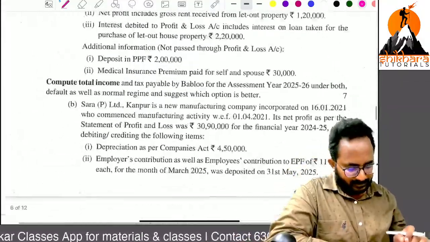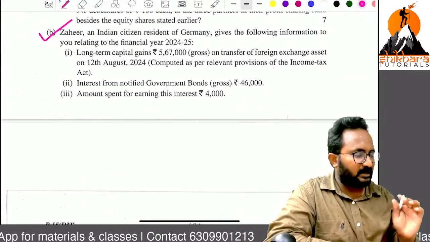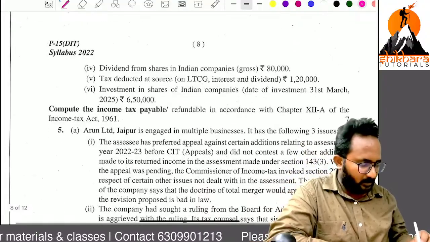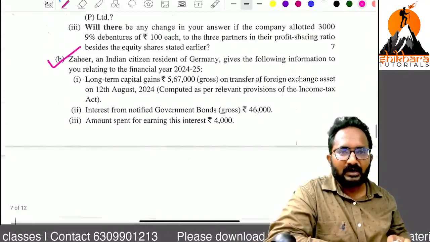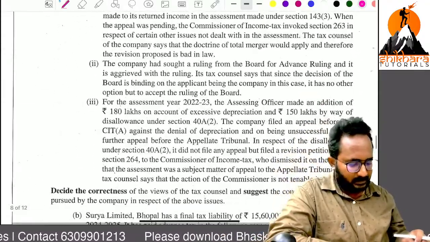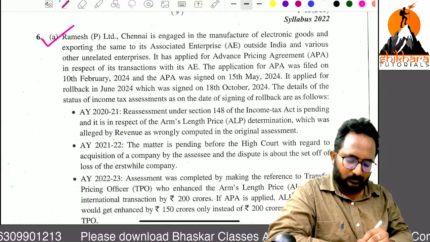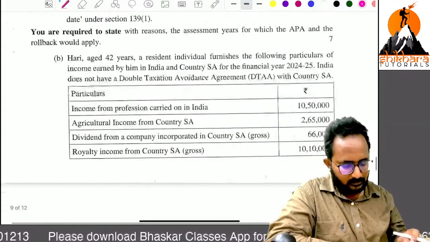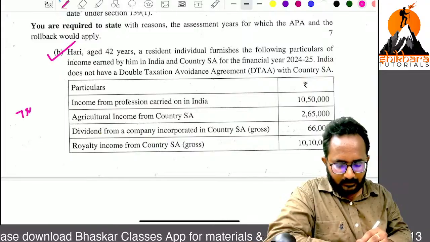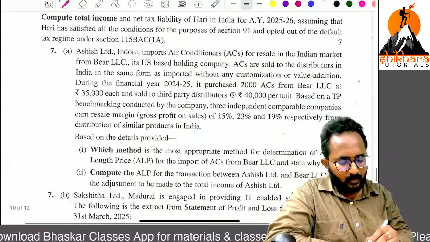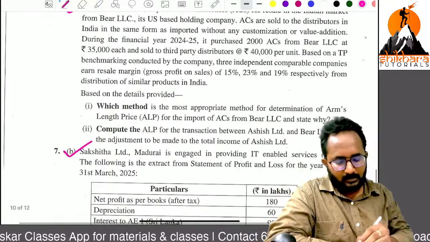Next, the descriptive part. We have 70 marks in the descriptive part. In that, there is an 8 mark question from Non-Resident Taxation, a ditto question from our past examinations. Then a 7 mark Non-Resident chapter question. Next, there is a Transfer Pricing question, one more 7 marks. There is a DTAA question, 7 marks. And these two are directly from the Transfer Pricing chapter.